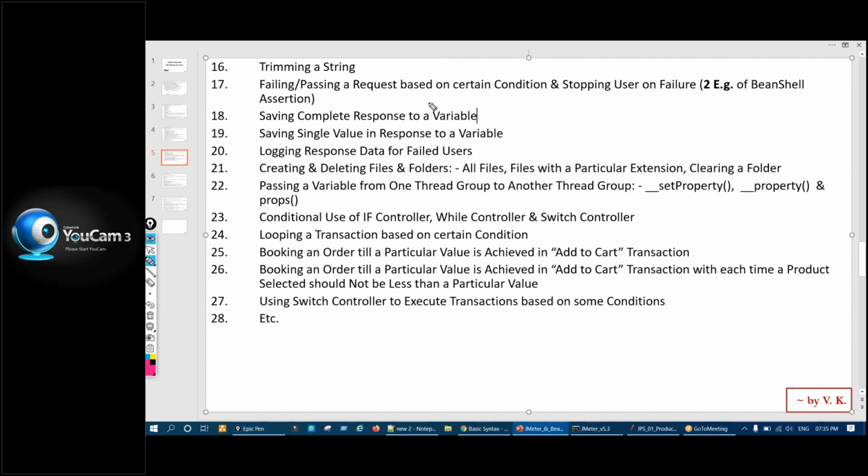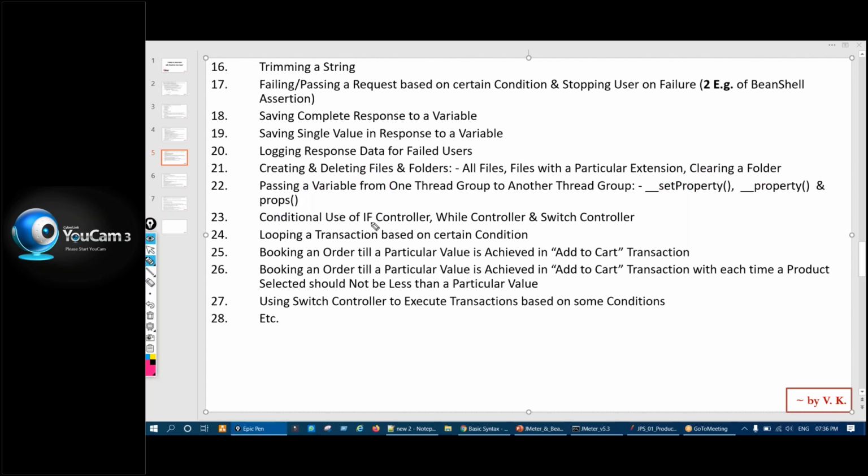Then how can we store the whole response in a variable, right? Or how can we store a single value of a response in a variable. Sometimes in a response only one value comes, the whole response will be blank, only one value will be coming. How can we extract that and store it in a variable, right? Creating and deleting files and folders. This is a simple topic, right? Then how to pass one variable from one thread group to another thread group, right? Using setProperty and props methods.